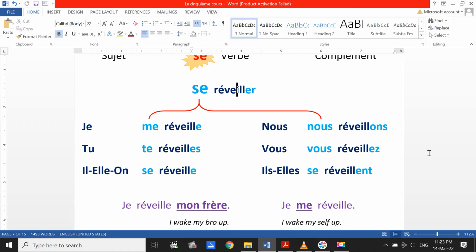Okay, so we say verbe pronominal, it means we have two pronouns. The first pronoun is the subject pronoun and this pronoun too. This pronoun, it means I do this action or the action of this verb for me too. Je me réveille, I wake up, whom, myself. But when I don't say it, sometimes with some verbs, when I say je réveille, it means I do this action, this verb, to something else or someone else.